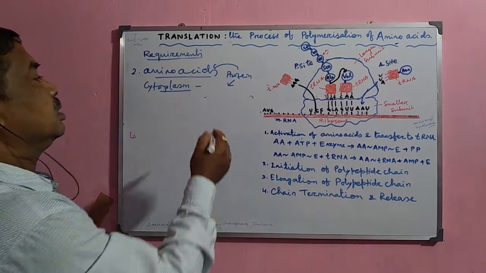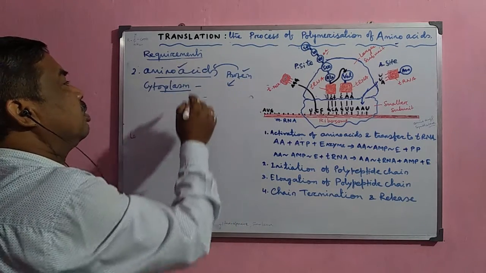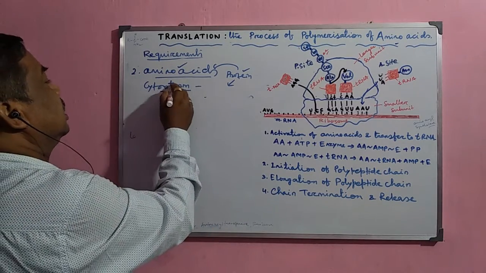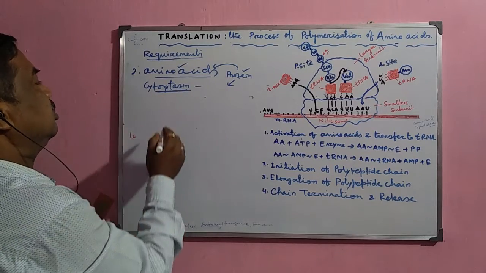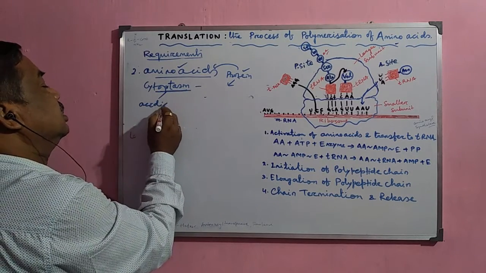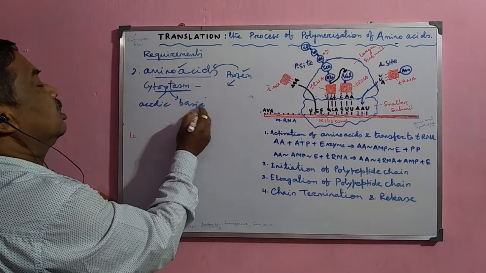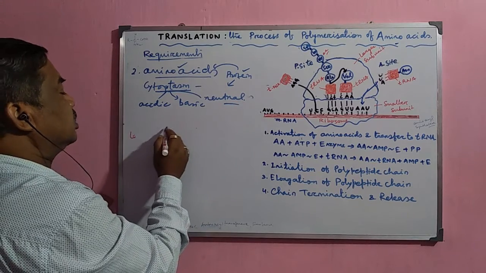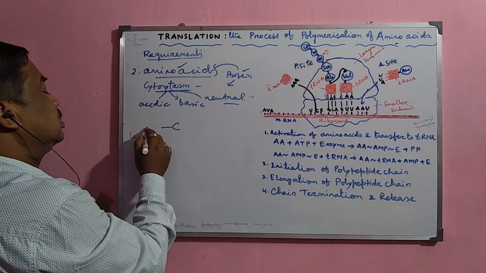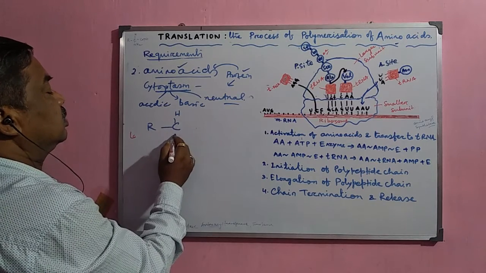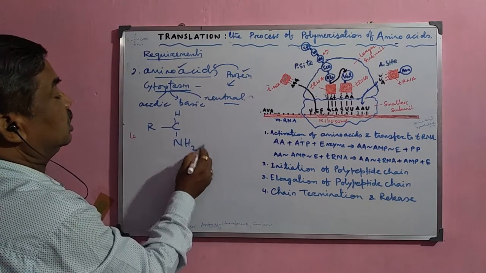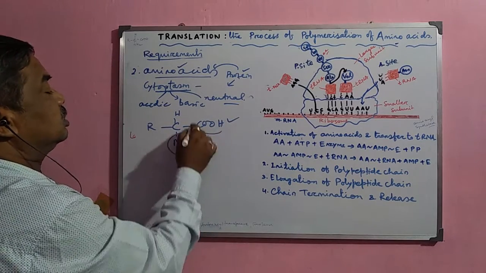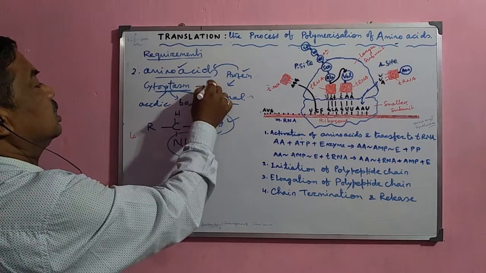When the proteins are broken down, the amino acids are formed, and when the amino acids combine together, the proteins are formed. So they are present in the cytoplasm. These amino acids may be acidic, basic, or neutral. A normal amino acid consists of, suppose, an R group and an H, and an amino group must be there, and a COOH or carboxylic acid group. This is the amino group, this is the acid group, so it is commonly called an amino acid.